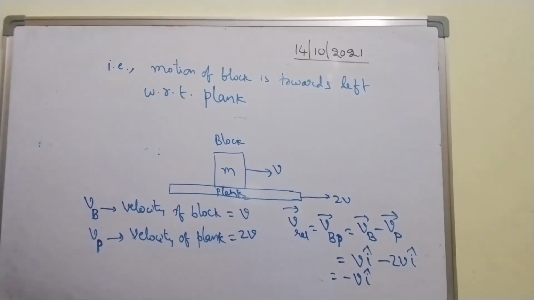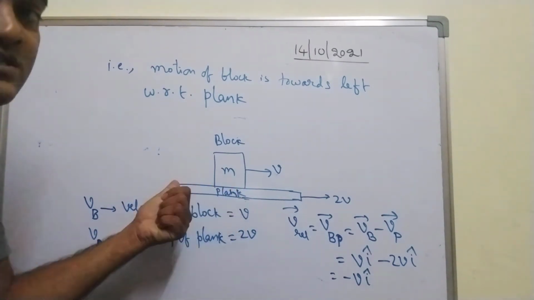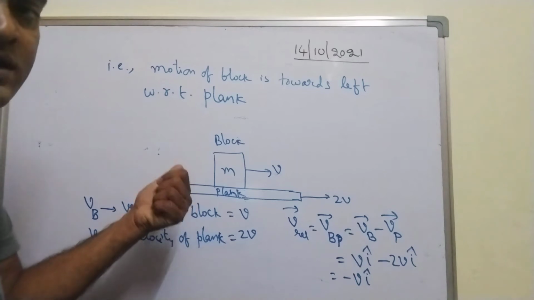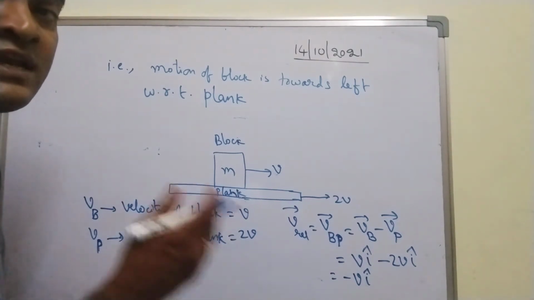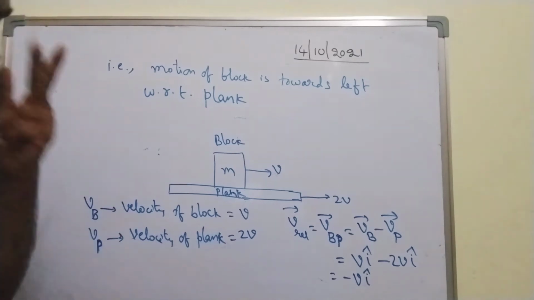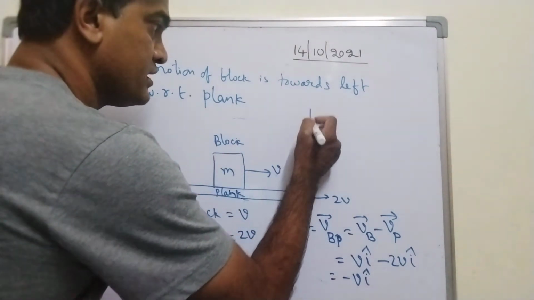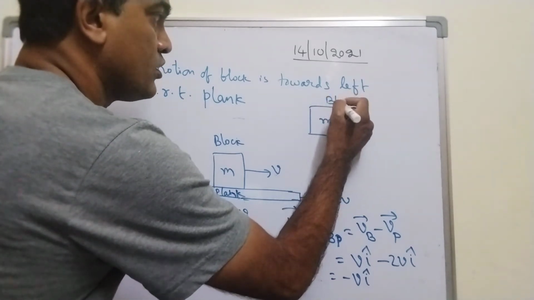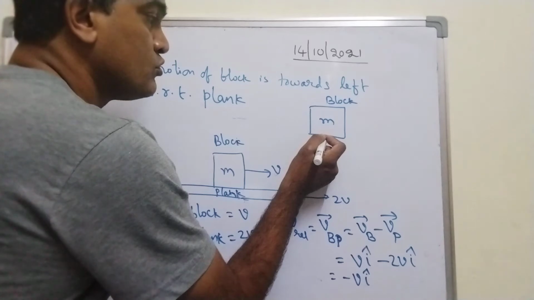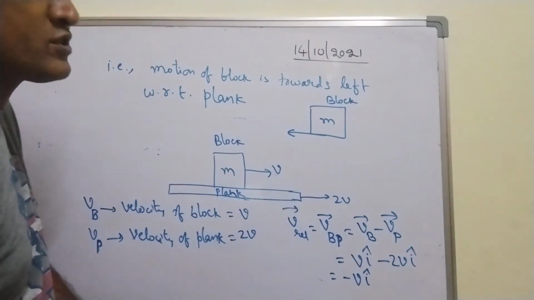Hence, when the motion of the block is towards left, what is the direction of the frictional force? Frictional force always opposes the relative motion between the bodies. So let me draw separately. This is a block which is moving towards the left side with respect to the plank. With how much velocity?